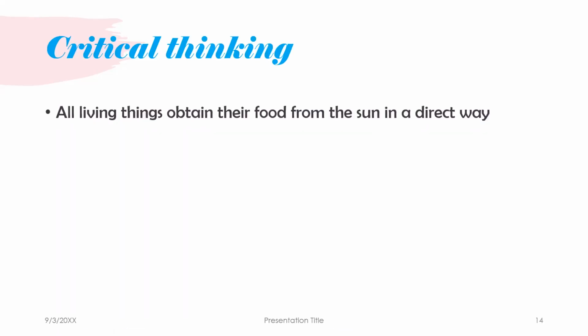Here we go, a critical thinking question. All living things obtain their food from the sun in a direct way. Is it true or false? Of course, this statement is incorrect, because not all organisms take their food directly from the sun. Some of them take it indirectly, like heterotrophic organisms, and then you are going to explain a little bit about heterotrophs.